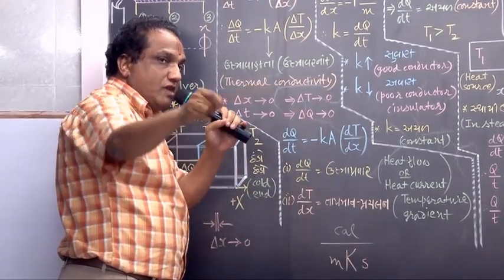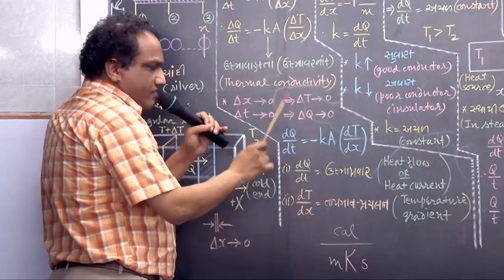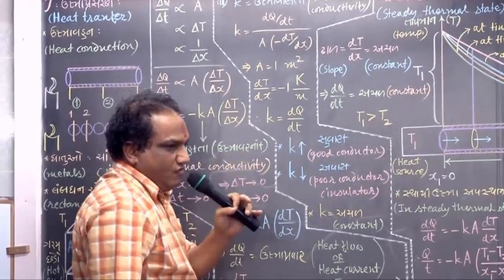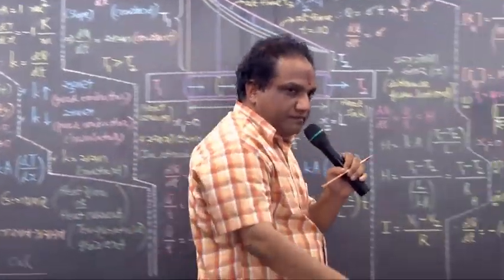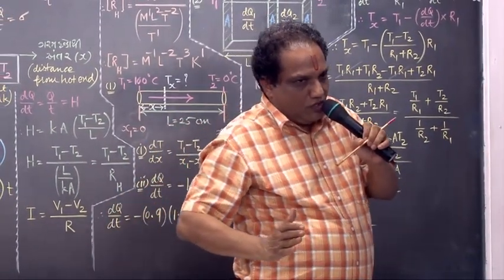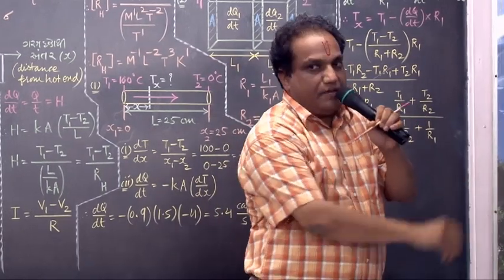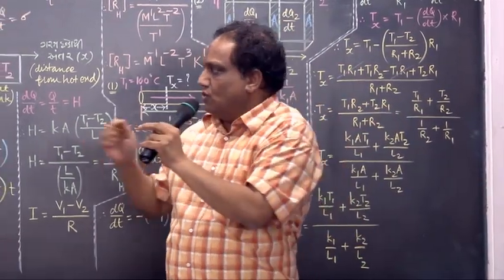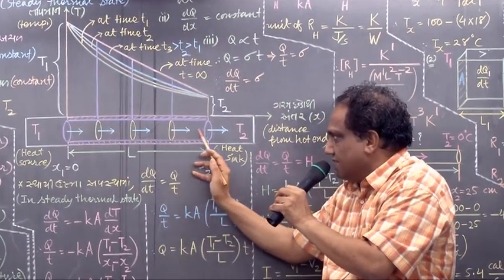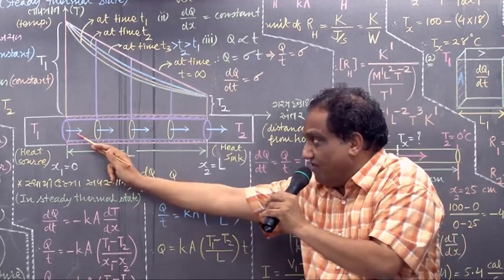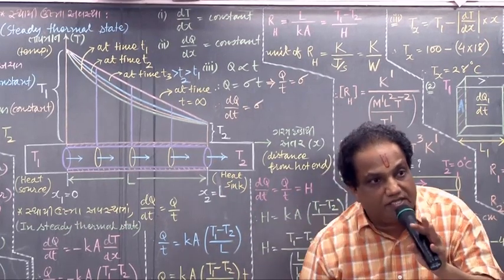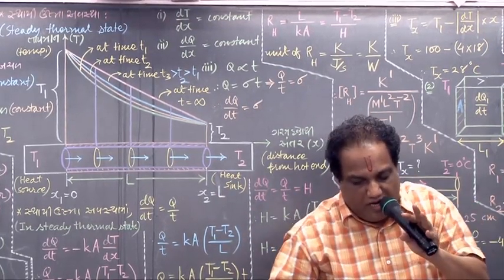So this heat flow also will become constant. Heat flow or heat current has become constant. What do you mean by heat current becoming constant? Amount of heat flowing through each cross section will be same and constant. That's why I am showing you same length of the arrow. Look here. All these arrows have same length, just to indicate that amount of heat flowing through each cross section in given time interval is the same. So heat flow has become constant.